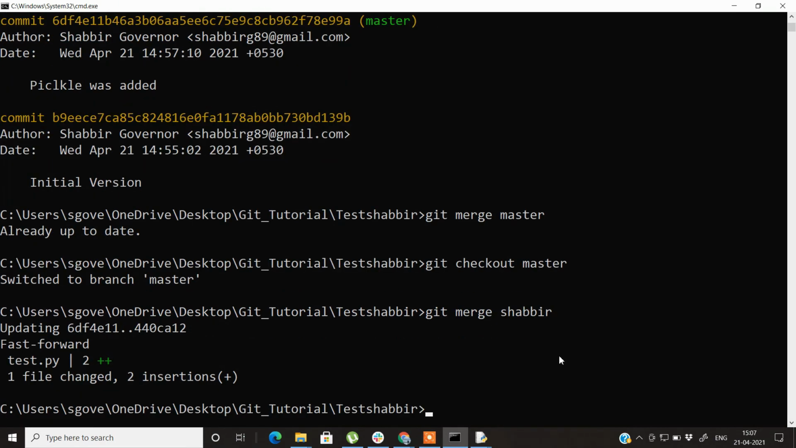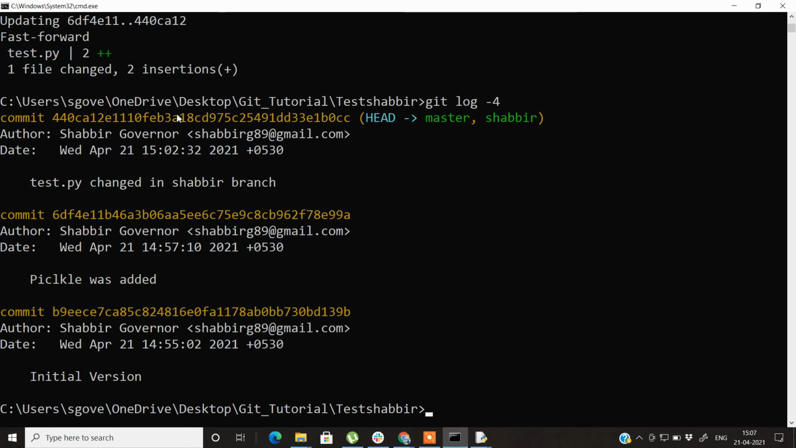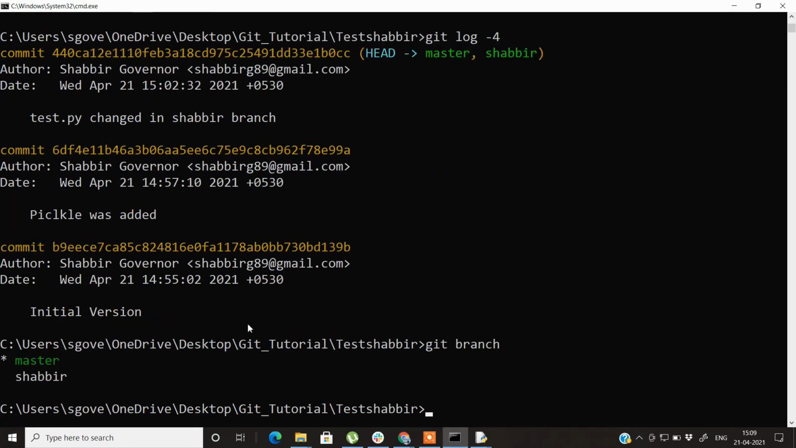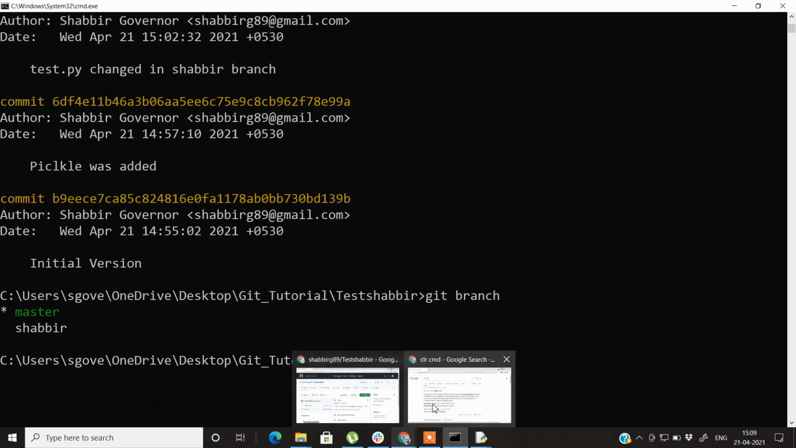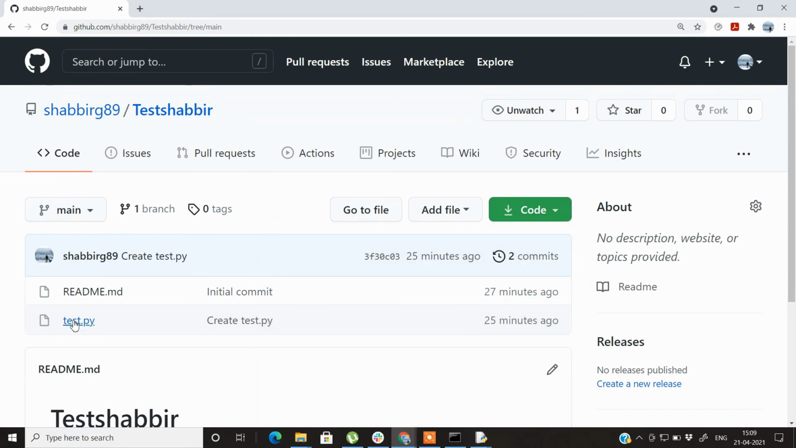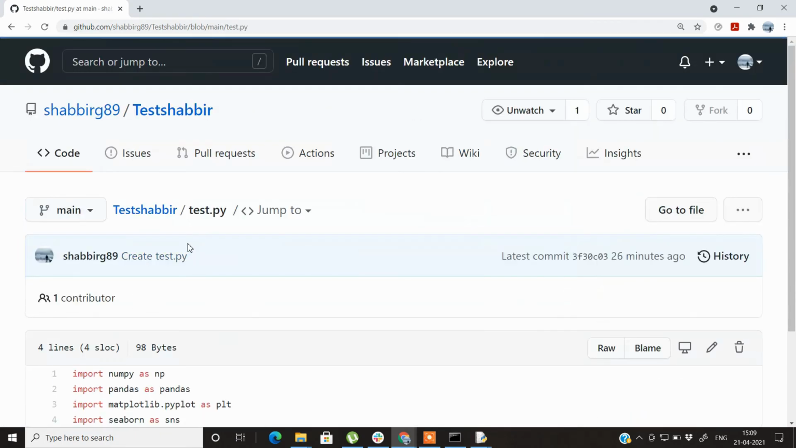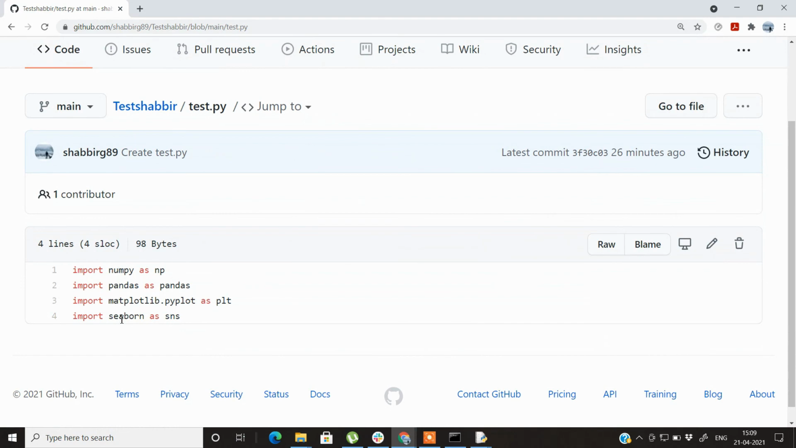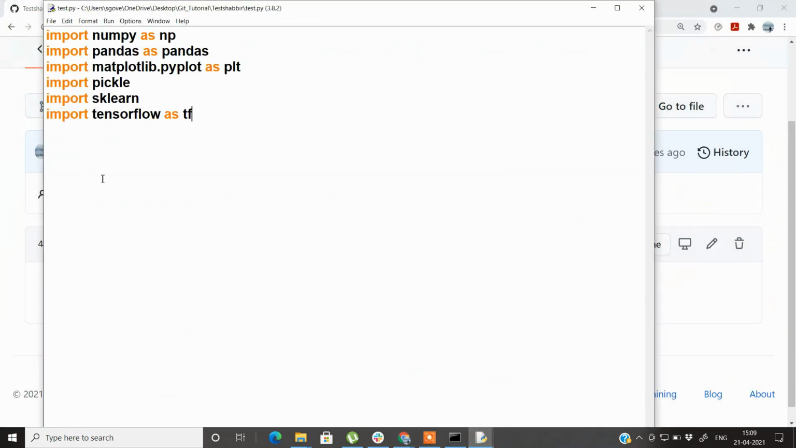It shows that now we have merged the code changes that were in the test.py file from the Shabbir branch into my master branch. Let's check the log now. The log shows that there are no differences; the master branch and the Shabbir branch code changes are totally the same. The changes we made on our system have still not been pushed to my GitHub account, because if you see this test.py here, it shows only 4 lines of code, whereas the code we have modified has 6 lines of code.